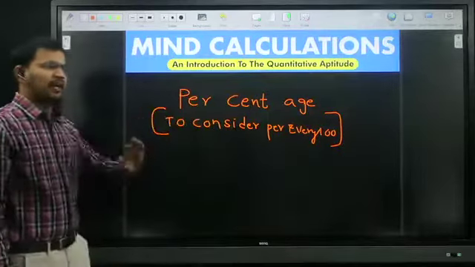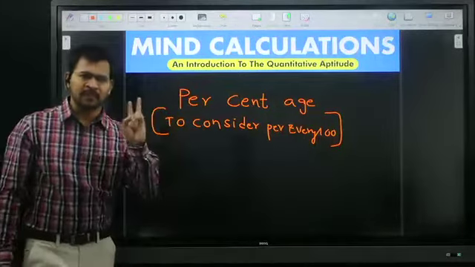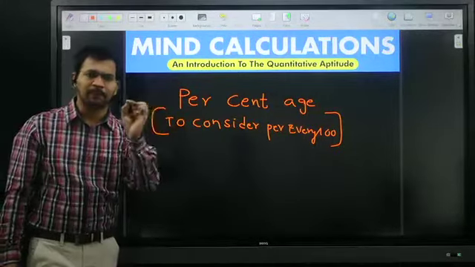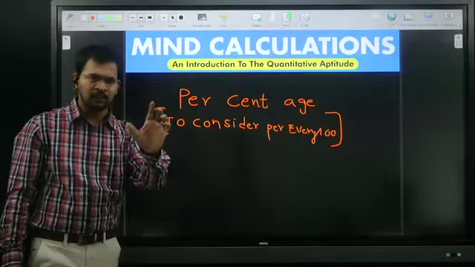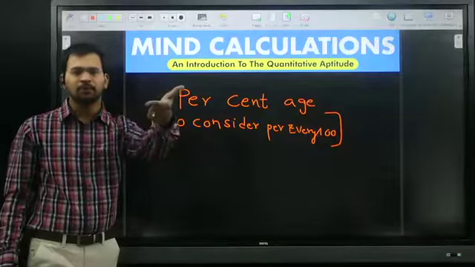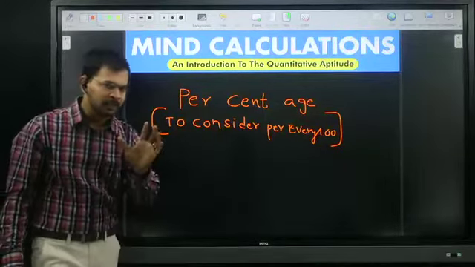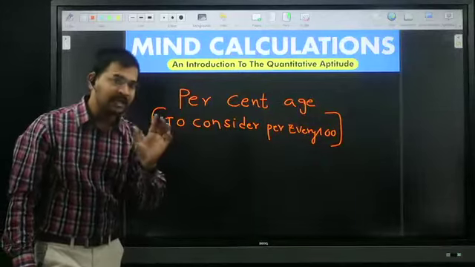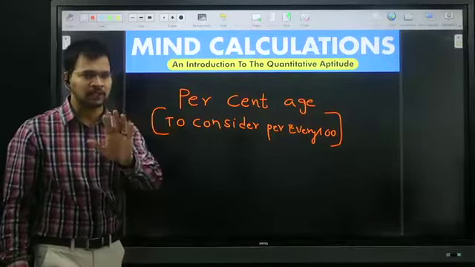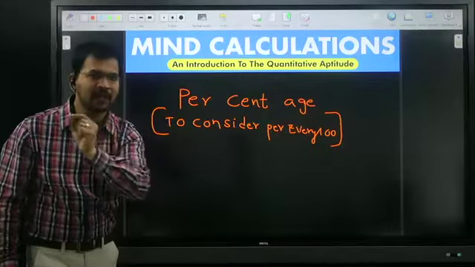In this, two concepts are there. Concept number one: to convert any number or fraction in terms of percentage, we need to multiply it with 100.